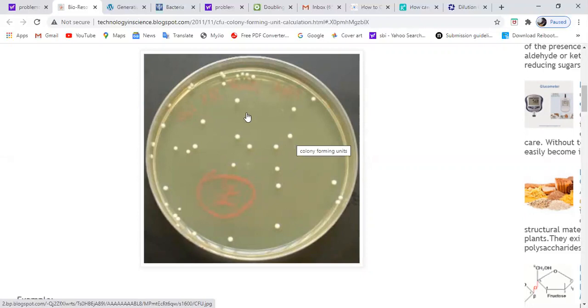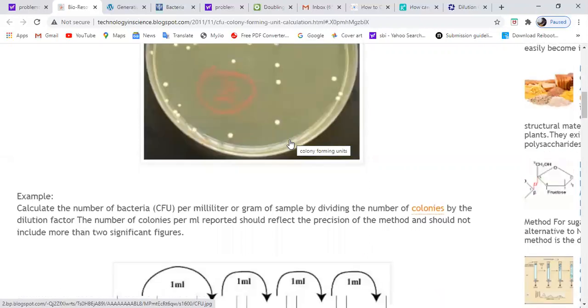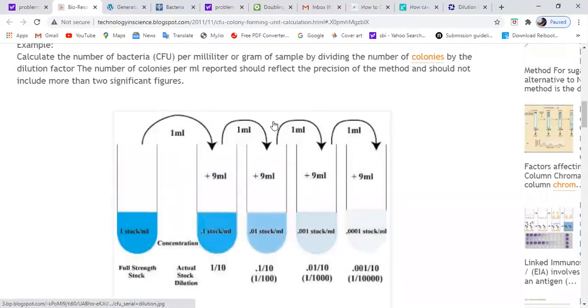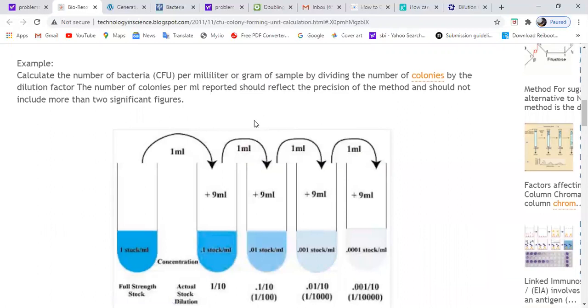Okay, even a small colony can have 10 to the power 6 cells, and a large colony can have up to 10 to the power 8 cells. So a visible colony generally has 10 to the power 6, up to 10 to the power 8 cells in a single colony, or in a single dot you are able to see over the plate. Now you need to find how many cells you have taken to find the colony forming units, right?